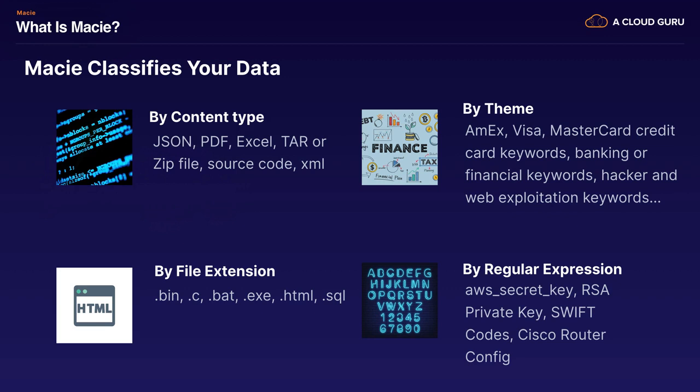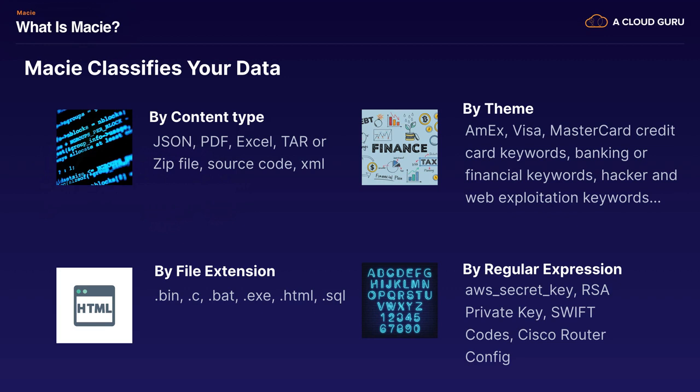So how does Macie work? Well, it classifies your data, and it can classify your data according to 4 different domains. Firstly, by content type, so it can recognize if your data is in JSON or PDF format or XML, etc. It can also classify by file extension. So for example, if it's a .bin file, .c, .bat, .exe, etc. It can classify by theme. So it can recognize if the theme is related to American Express, Visa, MasterCard, etc. It can recognize banking and financial keywords as well as web exploitation keywords.